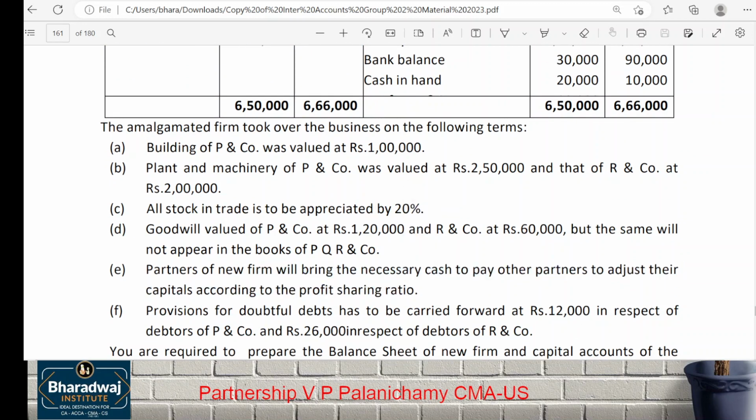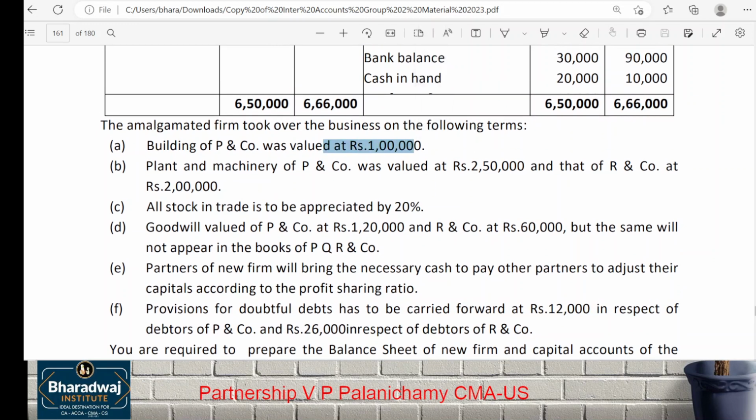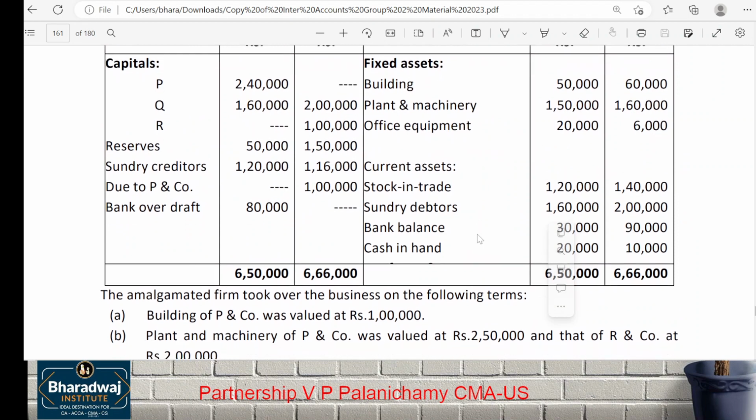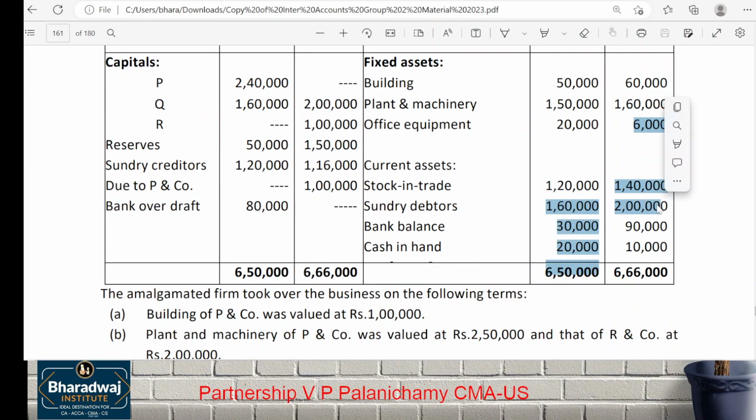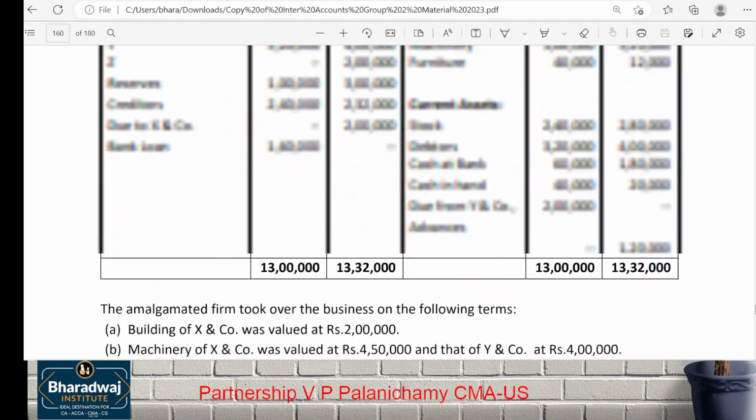Partners will bring in cash. Provision for doubtful debts to be adjusted. Some assets revalued. Building revalued, the same. Machinery revalued is the same thing. Stock appreciated by how much? 20%. That you record in the revaluation account. Goodwill 1 lakh 20 and 60 is there. That should not appear in the new books. You would write up in the same way. They will bring the cash, etc. Provision for doubtful debts, of course, we'll eliminate from what? Debtors. In the revaluation account we'll do it. The same, just half the amount. Last problem, half the amount.